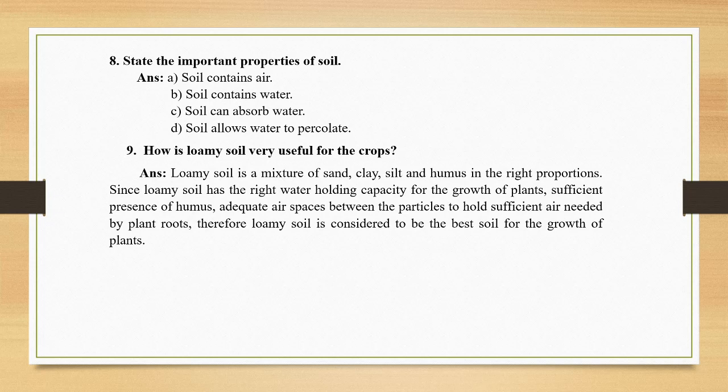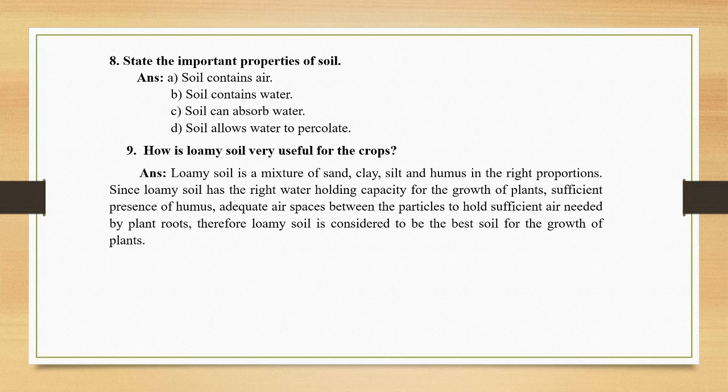They contain water, although the retention capacity is different for different soils, it is a common property that it contains water. Soil can absorb water also, and the soil can allow the water to percolate. Okay, so these four are important properties of soil.